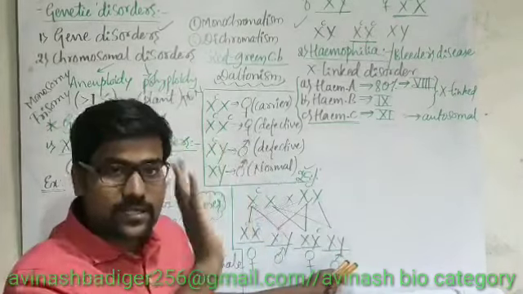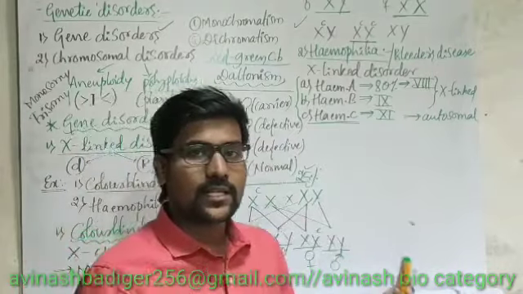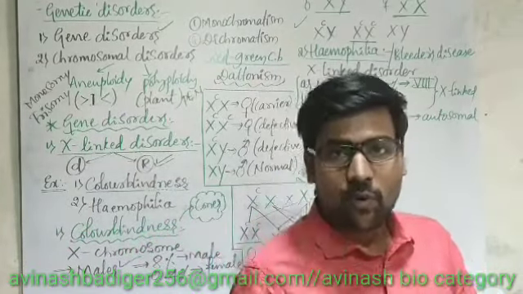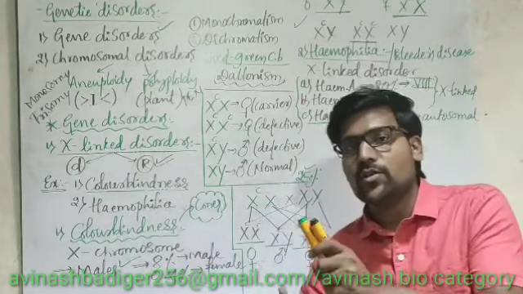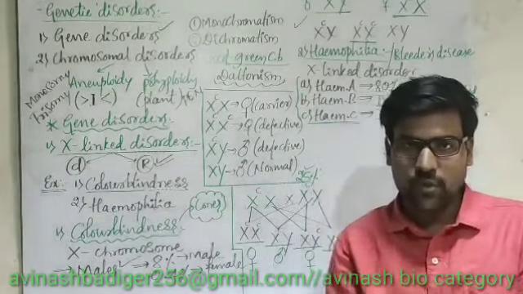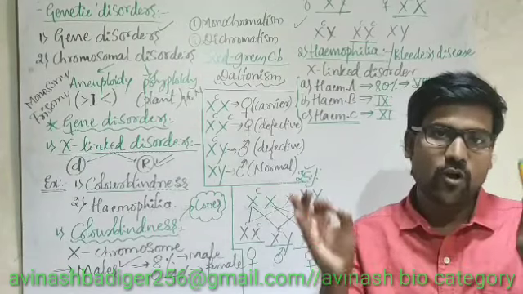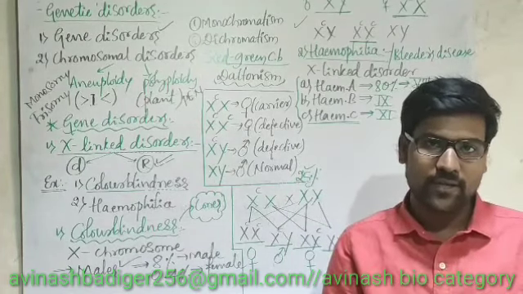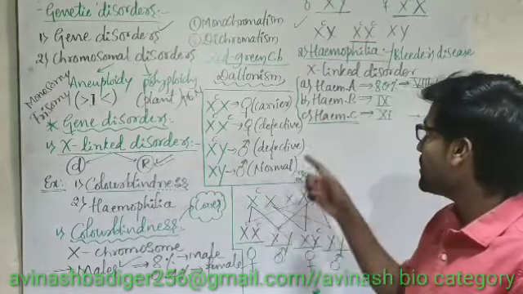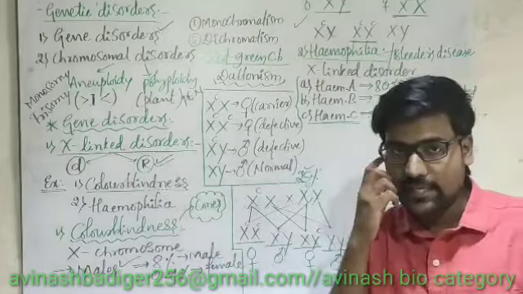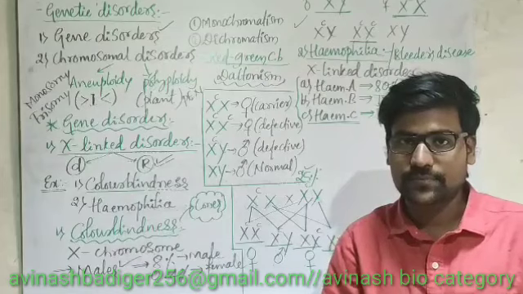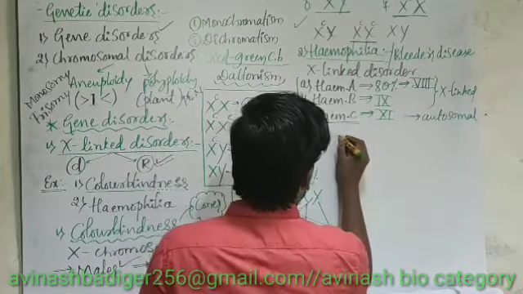So the pattern is the same, but in hemophilia the major symptom is that blood continuously flows if a cut occurs once. There is no stopping of blood, no clotting of blood. It takes more time because of defective blood clotting factors due to those recessive genes. Right?